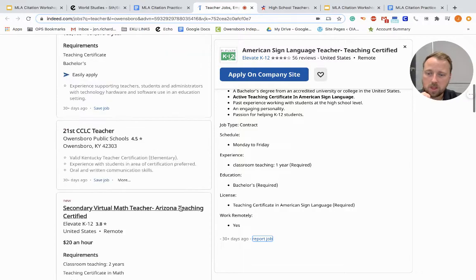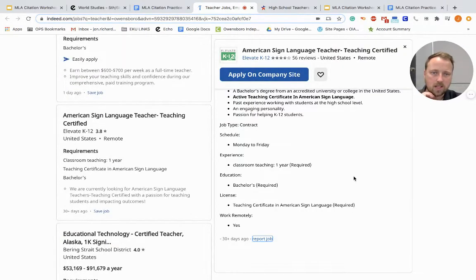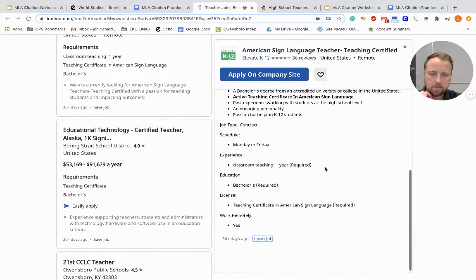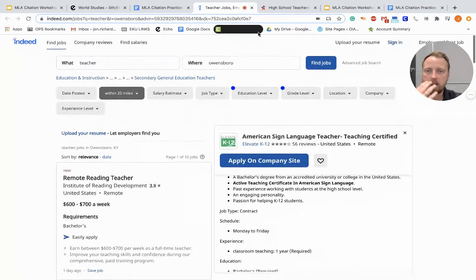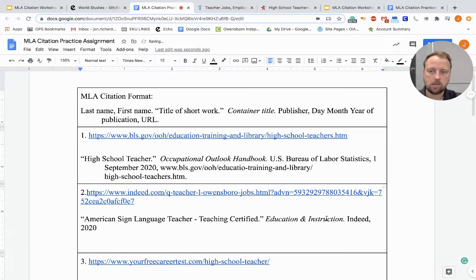So it was more than 30 days ago. Okay. So I don't have an official date, so what I'm going to go ahead and do is skip the date on this. Now I can kind of guess at the date being in 2020, because it was in the last 30 days. So actually, I'm going to go ahead and write that it was in 2020 because I don't have an official day or month, but I'm going to do 2020 because I know it was within 2020.